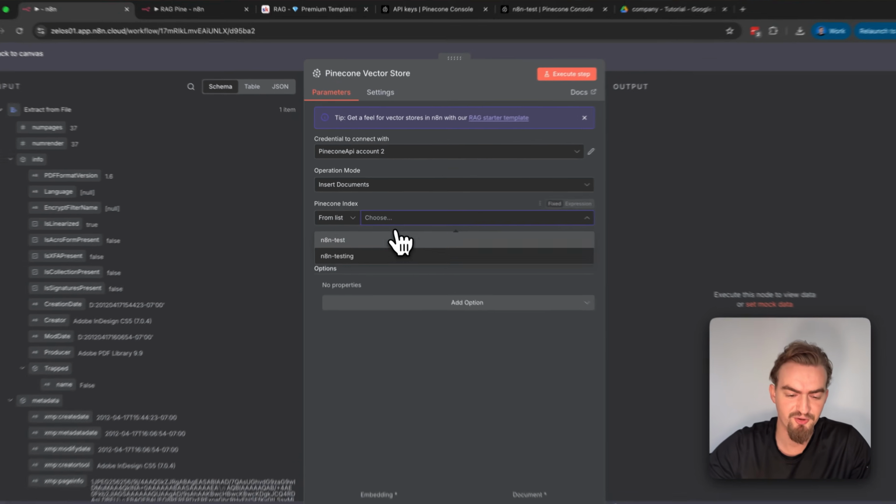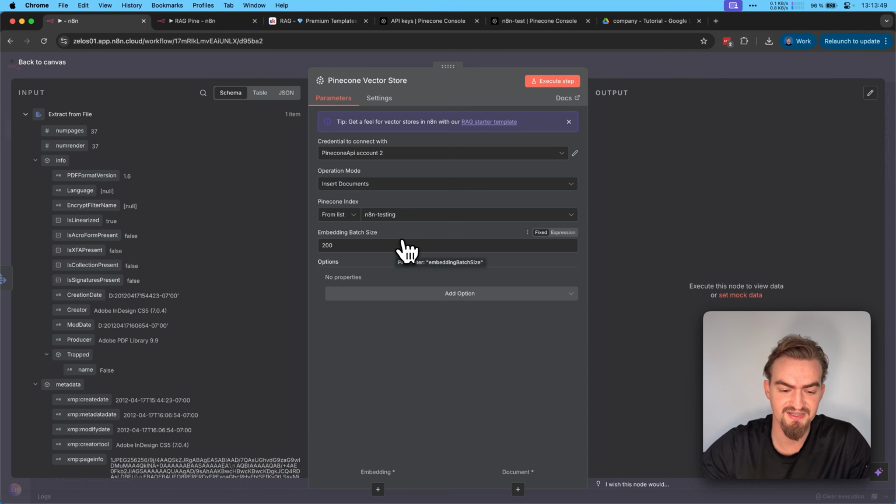Then close this window and select under Pinecone index, the Pinecone index you just created, and leave everything else like it is.